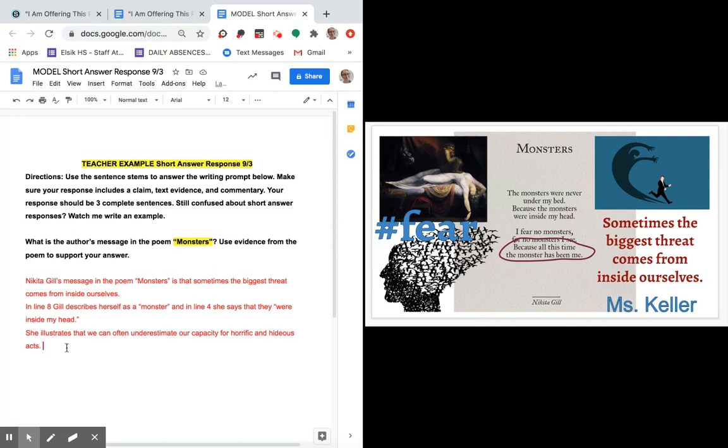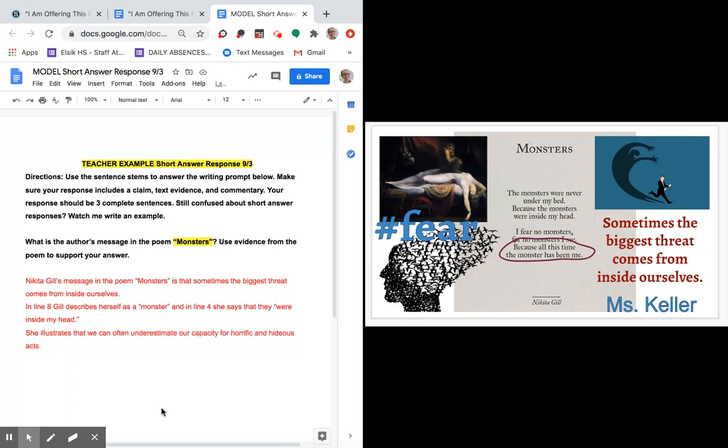Okay. So in the directions, it says, make sure your response includes a claim, text evidence, and commentary. So I have my claim. It answers the question, what is the author's message? That's my theme statement. I have my text evidence that proves my claim, that the biggest threat comes from inside ourselves. And then I have my commentary, right, that connects that text evidence and claim.